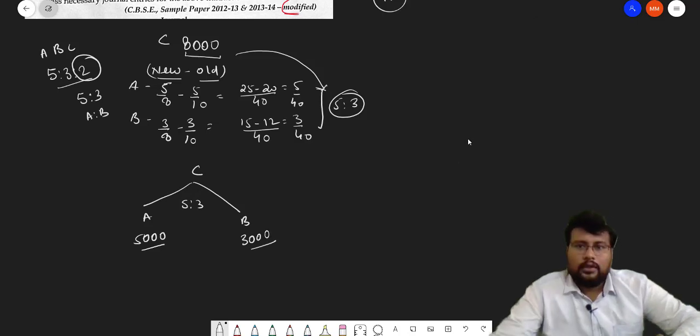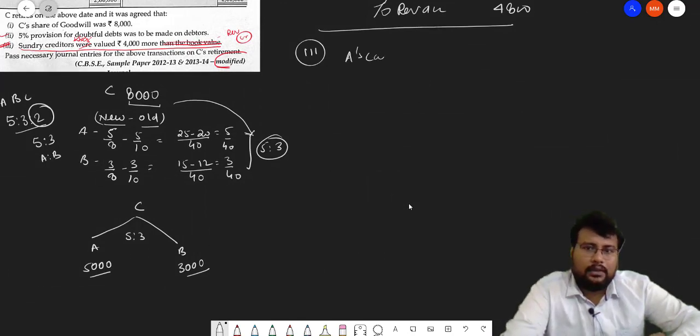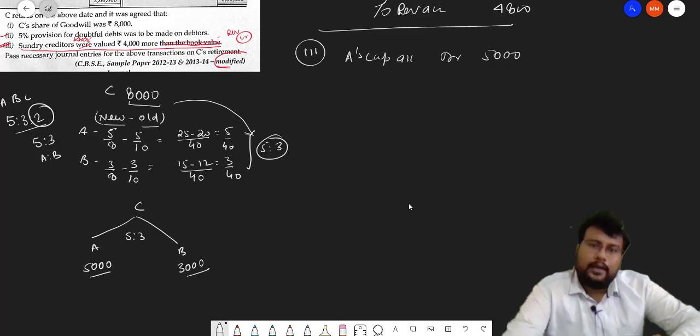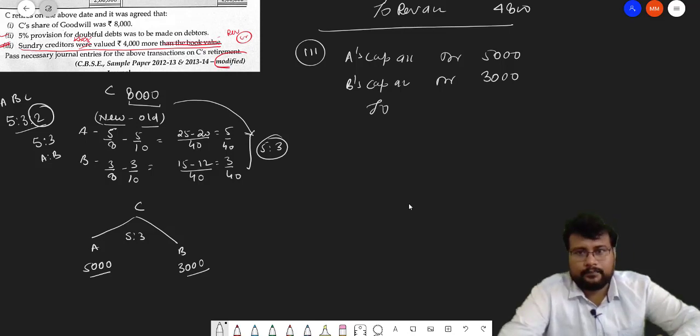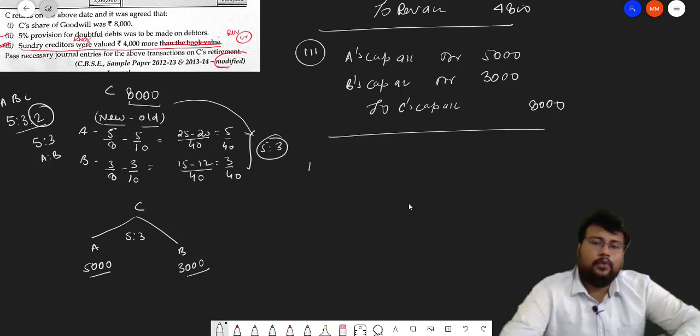So now, as we know that gaining partner will be debited, so A's capital account debit 5000, and B is also gaining partner, so B's capital account debit 3000. 2 bacha, who is getting that all shares? C. So 2C's capital account, how much bacha? 8000. Okay. Now fourth and last entry.